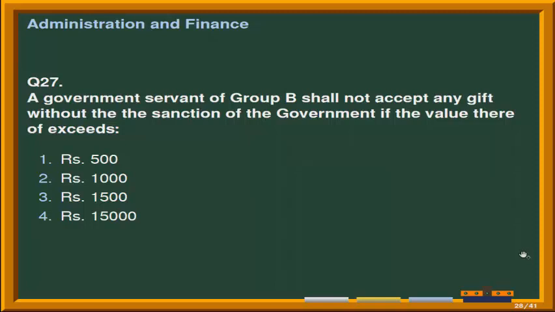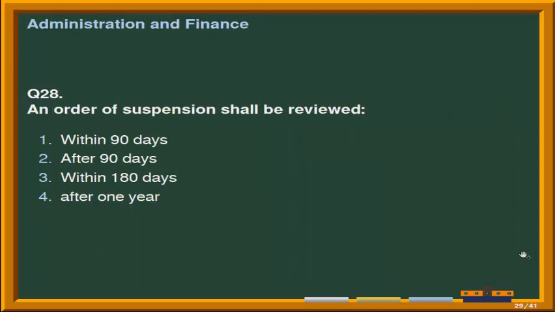Third option is rupees 1500, and the last option is rupees 15,000. Correct option is option third, that is rupees 1500. Next question is, an order of suspension shall be reviewed.